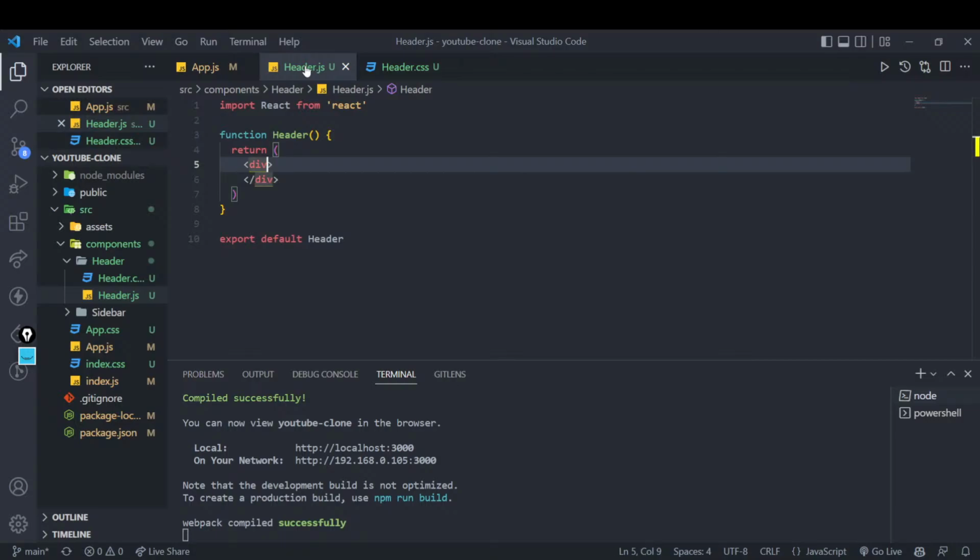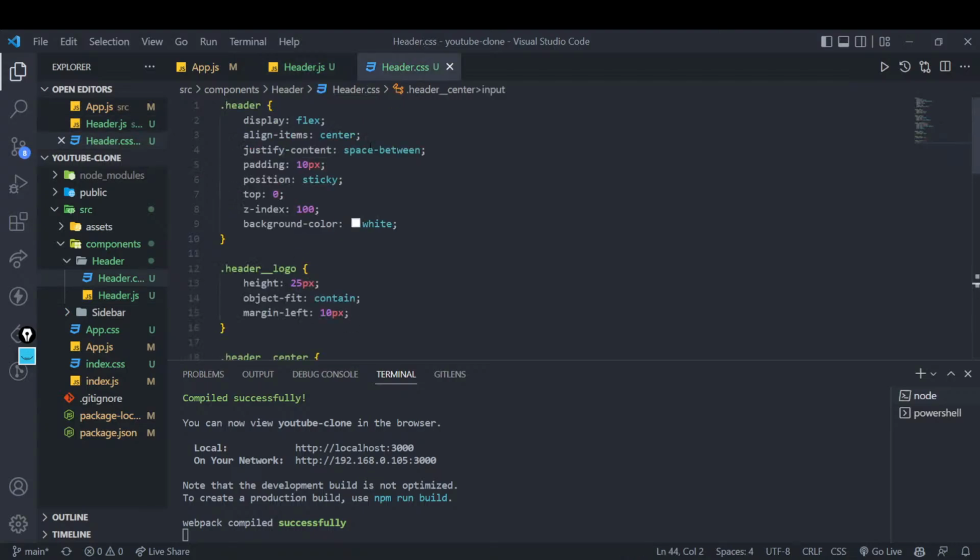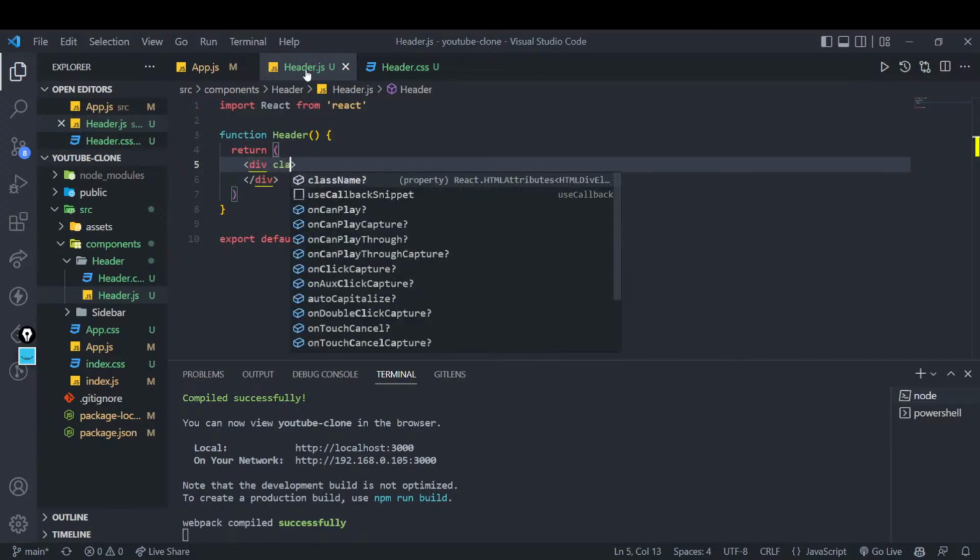So first of all, see, I am doing all these things based upon the CSS now, right? I have given it some way, so I will write it loud. I will give it a class.